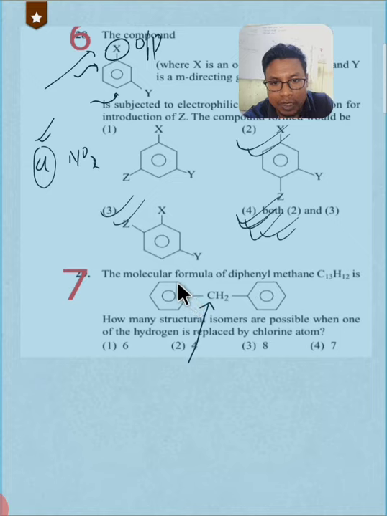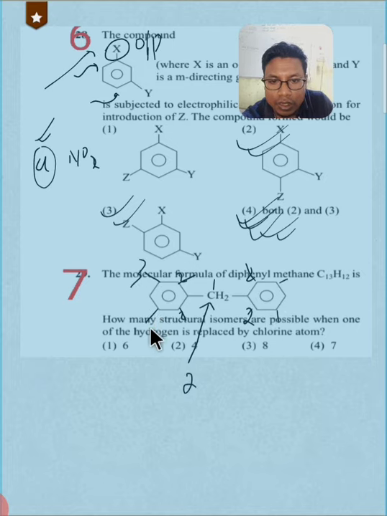Okay, there is hydrogen on this carbon atom, but this carbon, this carbon, this carbon, this carbon, they are all equal. So this is 1, suppose, and these are the second possibility of monochlorination, and the third possibility is here, and here.